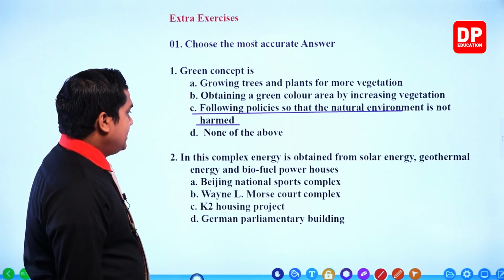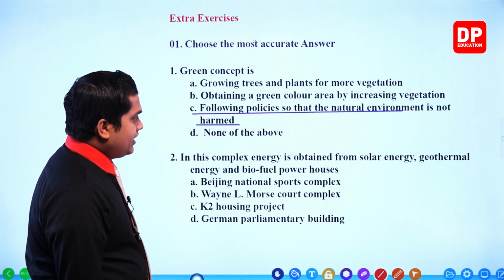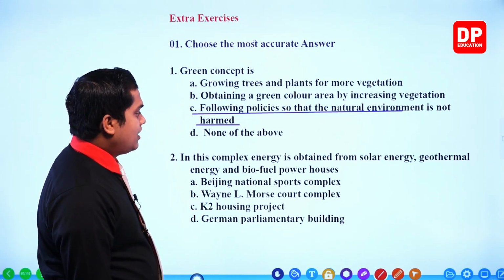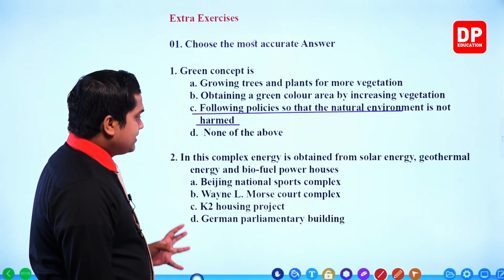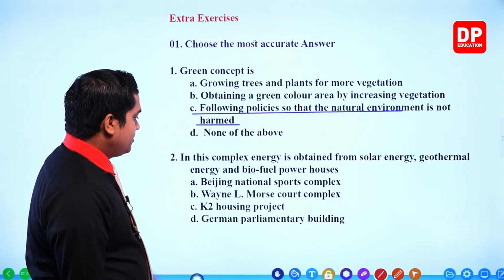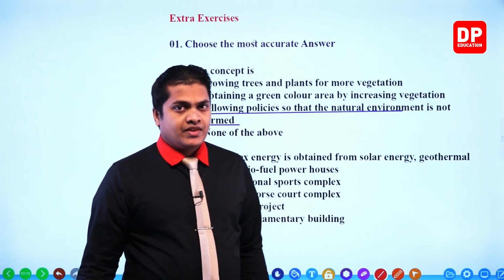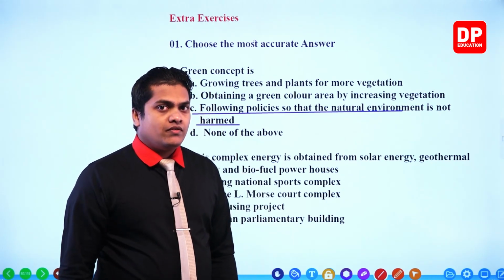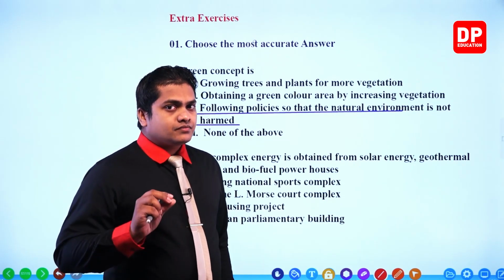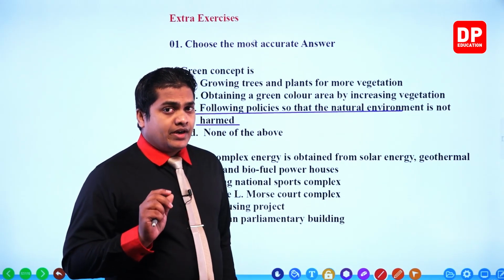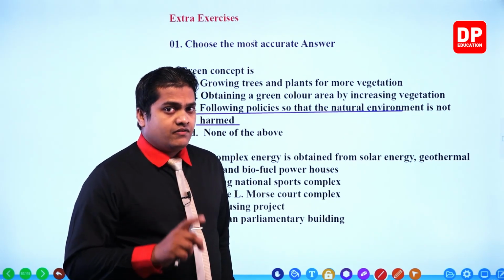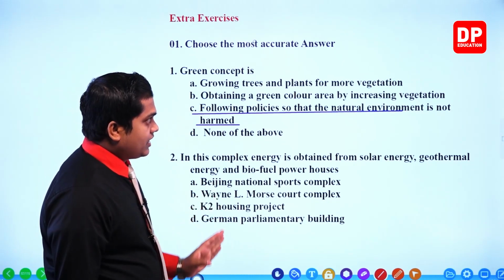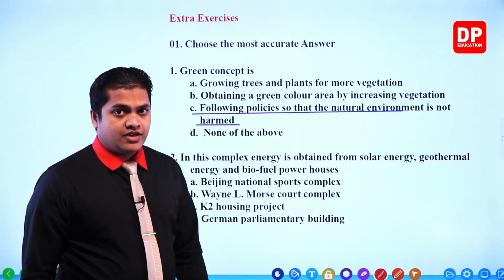Next one: in this complex, energy is obtained from solar energy, geothermal energy and biofuel powerhouses. So in this complex, my dear children, the first and foremost complex that we have discussed under the lesson part was the German parliamentary building, and over there we discussed that 80% of the energy is produced by the building itself by using renewable energy sources like solar energy, geothermal energy and so on.